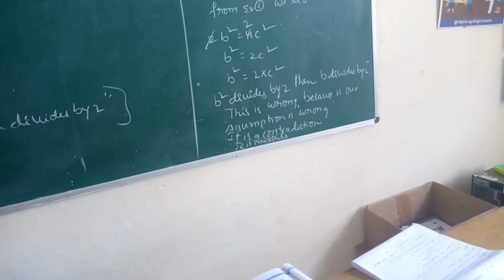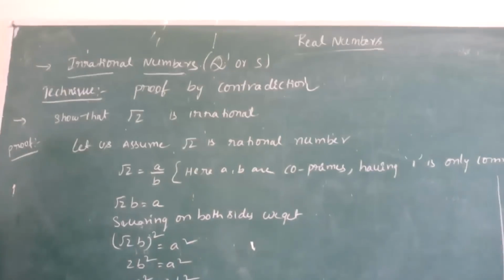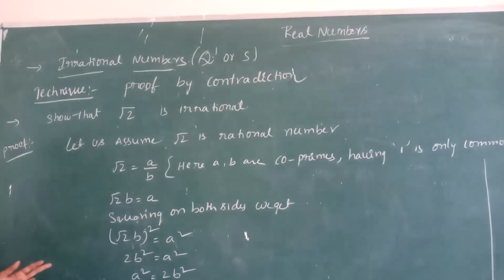Okay children, have you understood? In this way, we can prove any irrational number as an irrational number. Okay children, can I rub this? Okay.